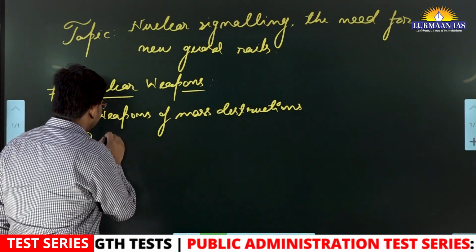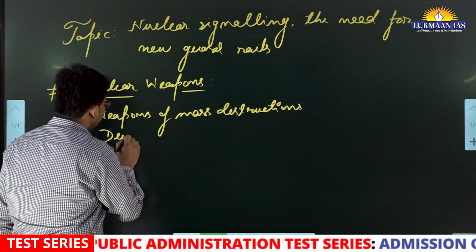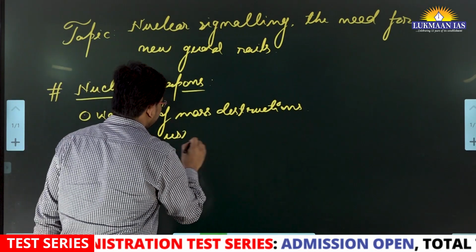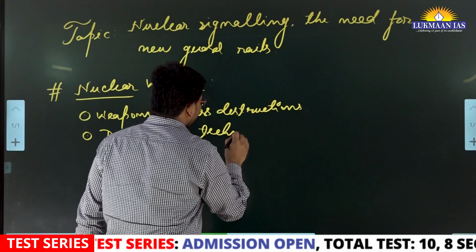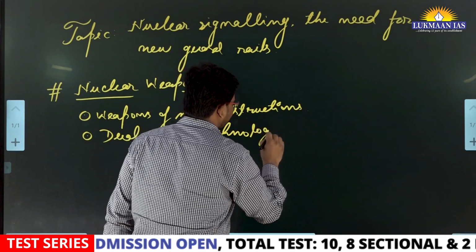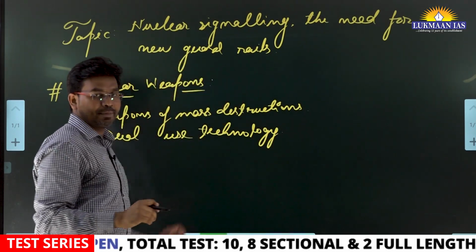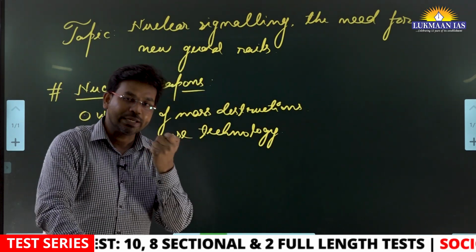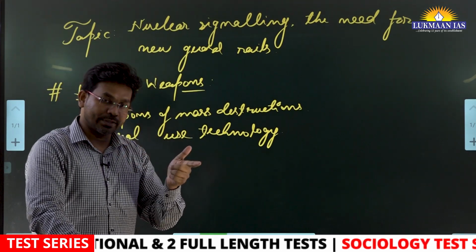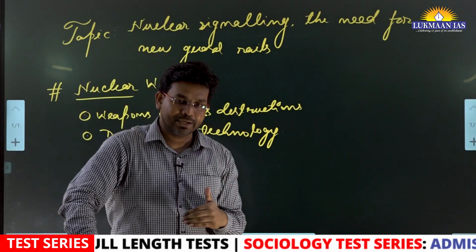Nuclear energy is also known as dual use technology. Nuclear technology can be used for two purposes, for military purposes and for civilian purposes.